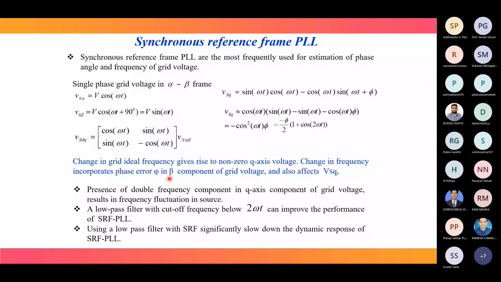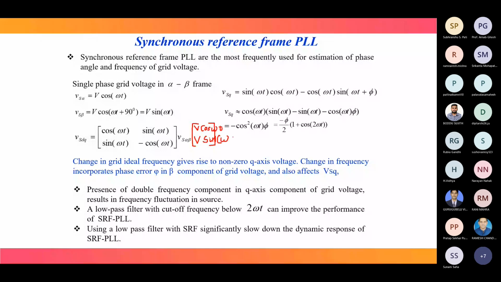When it becomes sin omega t plus phi, and you convert this alpha beta to dq, see what will happen. Now, instead of v sin omega t, the alpha component becomes v cos omega t, and the beta component becomes v sin omega t plus phi.